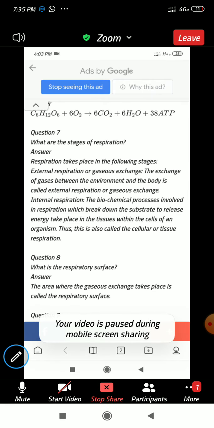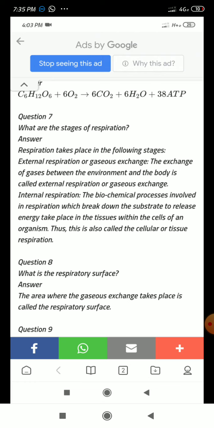So, what are the stages of respiration? Read that answer. Respiration takes place in the following stages. External respiration or gaseous exchange: the exchange of gases taking place between the environment and the body, we are calling it external respiration. And the respiration which is taking place within the cells or tissues, we are calling internal respiration or cellular respiration.